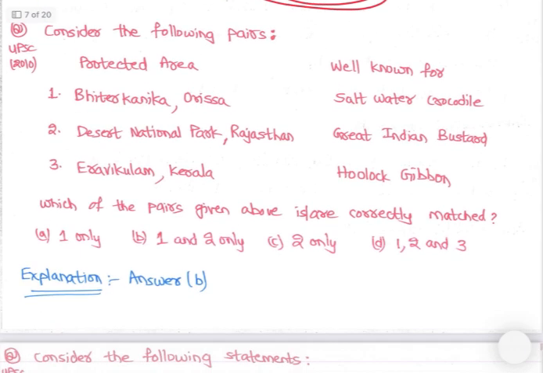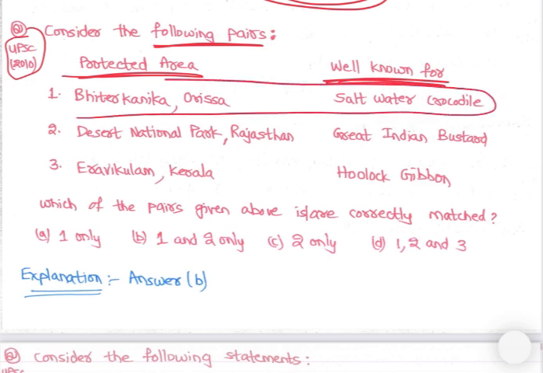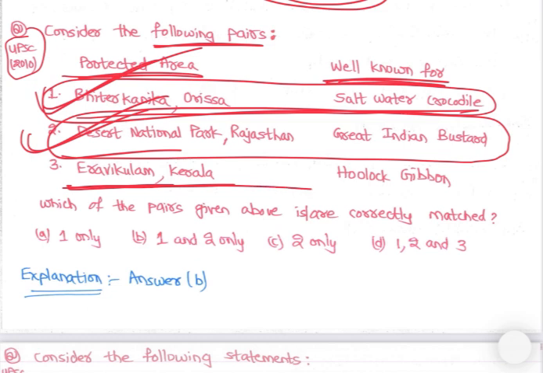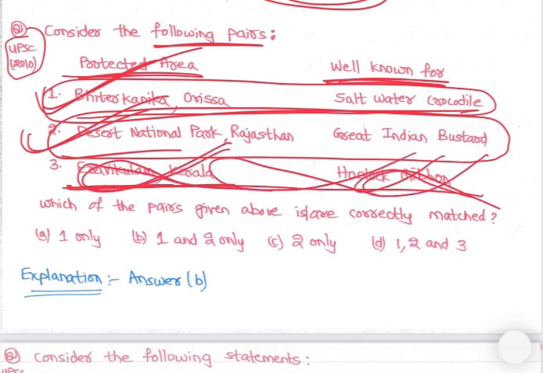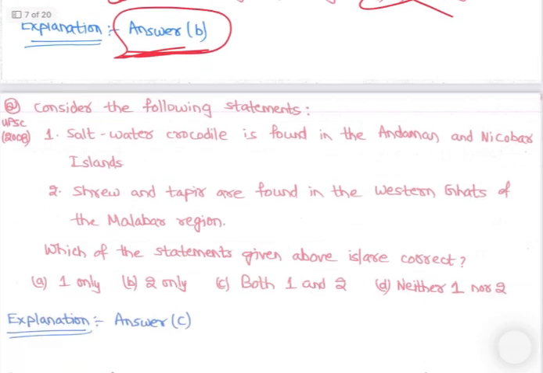Now look at the next question. Question asked in 2010. Consider the following pairs: protected area and well known for. See, Bhitarkanika, Orissa, well known for saltwater crocodile. Yes, saltwater crocodile. Then Desert National Park of Rajasthan, Great Indian Bustard, we have discussed. And Eravikulam, Kerala, Hoolock gibbon. See, Hoolock gibbon is found in Northeast India, right? Kerala में नहीं है. So 3 is eliminated, right? 1 and 2 are correct. So 1 and 2 option B, right? We have discussed. तो इसीलिए ये सब species है, उधर जाके refer करो, right? So that's it. Now let's move to next question.